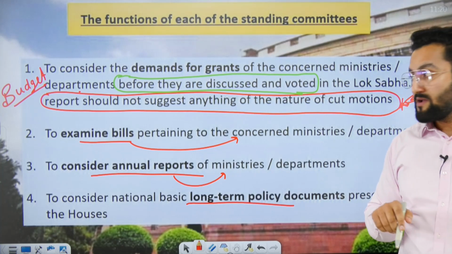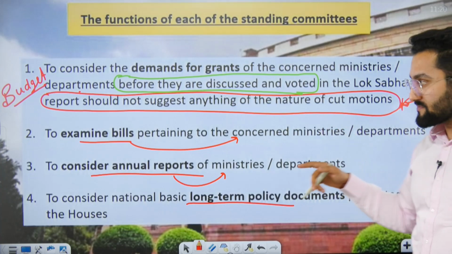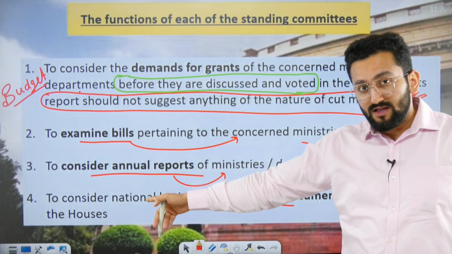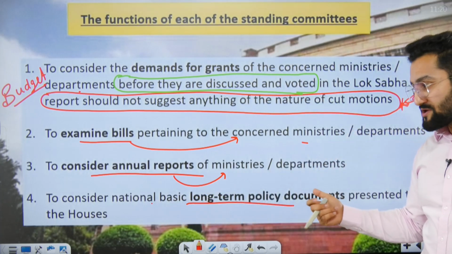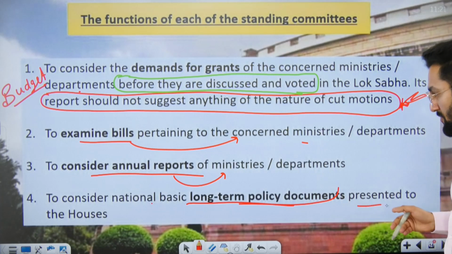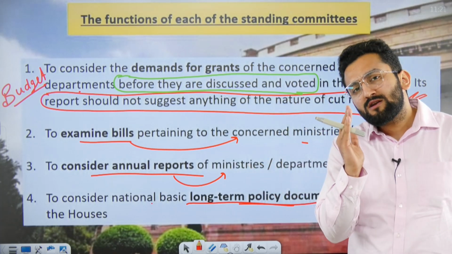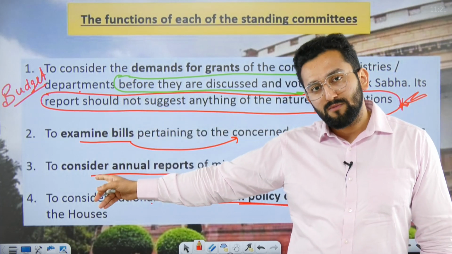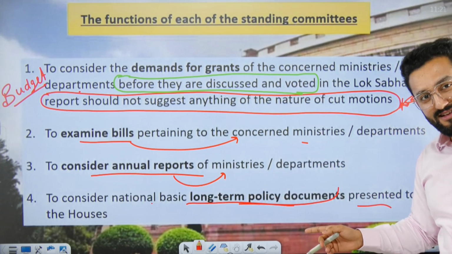This is, you can say, a fact part, but UPSC can play on that. They examine the bills of the respective ministry, and also consider the annual report of that particular ministry. They also consider the long-term policy document presented to the House. So what you got is that these departmental committees are engaged in the budget, specific bills, annual report, and long-term document, right?